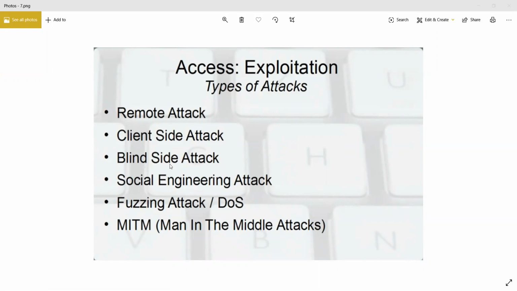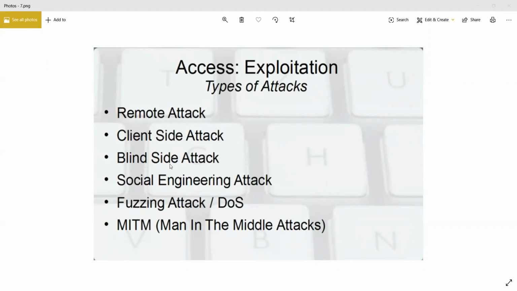Your client side is the part that is visible to the user or client accessing the site, and the server side is the backend, which is only accessible to, let's say, the website developers or the administrators responsible for that website. So if you find a vulnerability within the client side portion of the application and make use of that, you can call it a client side attack.